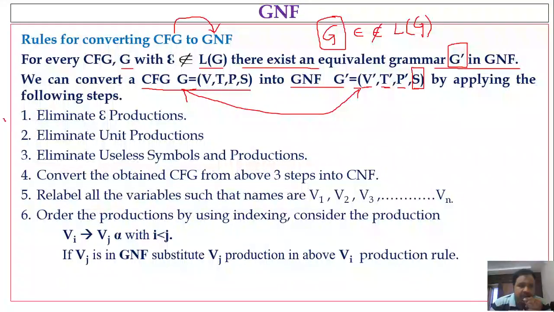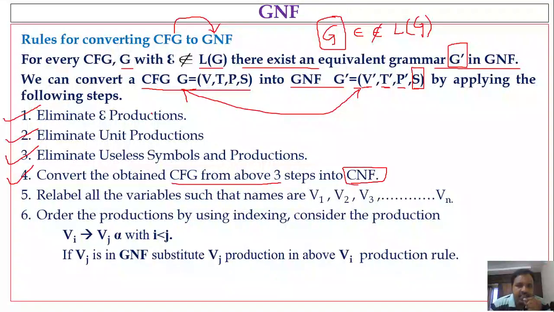So step one here is eliminate epsilon productions. First of all, in the given context-free grammar, check whether it has epsilon productions or not. If there, eliminate those epsilon productions, and then afterwards eliminate the unit productions. After eliminating the unit productions, eliminate the useless symbols and productions. After performing these three steps, convert the obtained grammar into CNF, right?